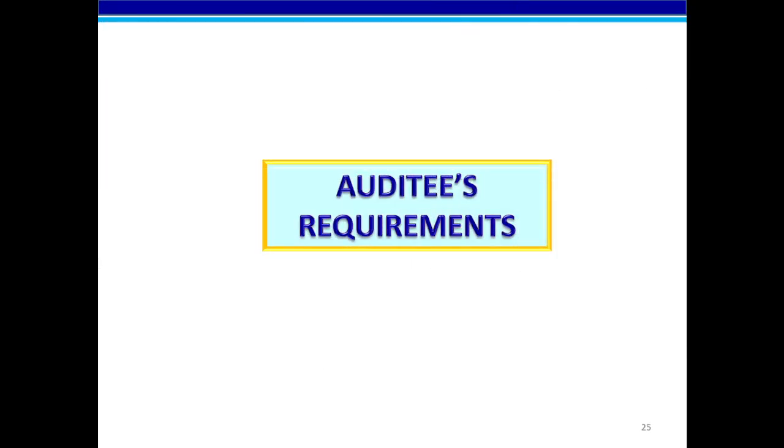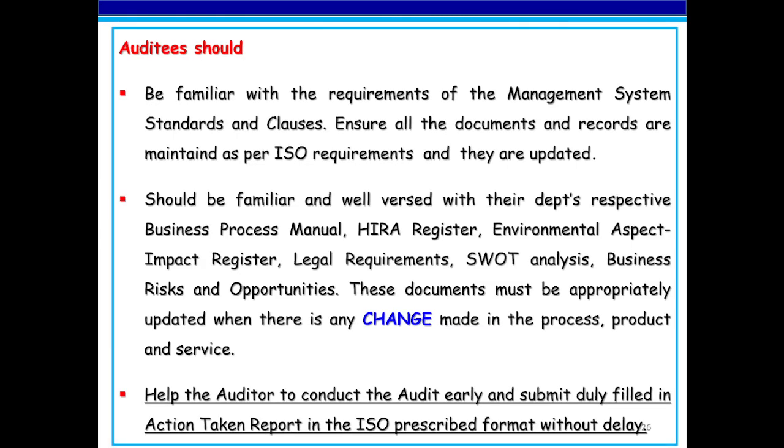Now let's see what the auditee's requirements are. The auditee should be familiar with the requirements of the 3 management system standards and clauses. Ensure all the documents and records are maintained as per ISO requirements and are updated.